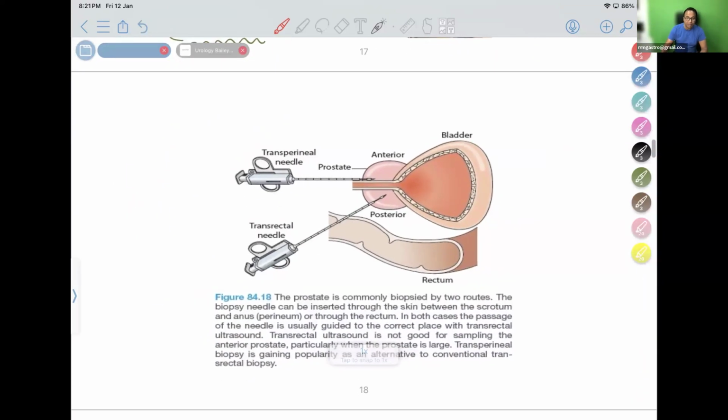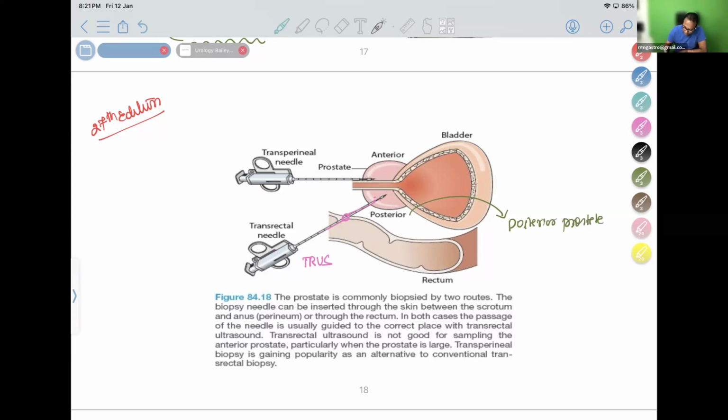So this is a very important image from 27th edition Bailey, which is actually not there in the 28th now. 27th edition gives a classical illustration of transrectal ultrasound guided biopsy. So in transrectal ultrasound, we go through the rectum and take the prostate. What biopsy can we take? In the prostate, you can take posterior prostate biopsy well.